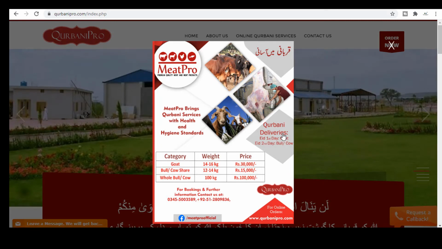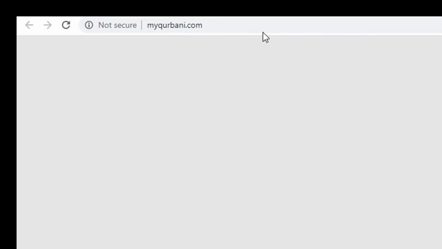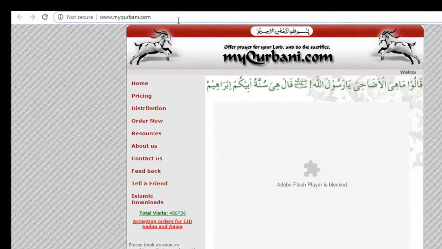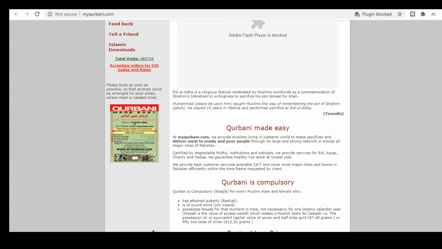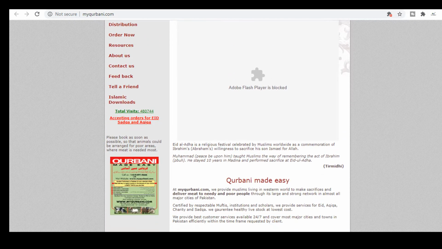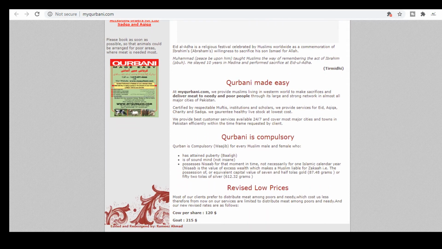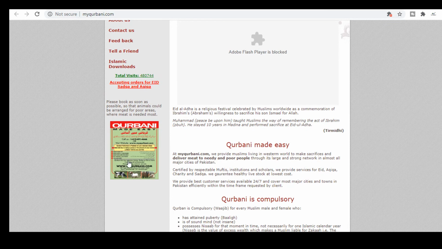And you can see that they are showing the notification here. And let's move toward the second website, which is named myqurbani.com. Let's open that one. When you click at that website, the layout is not really very good, but let's check how they are working on it. Not good looking it is, but click at that notification where they are showing the Qurbani.